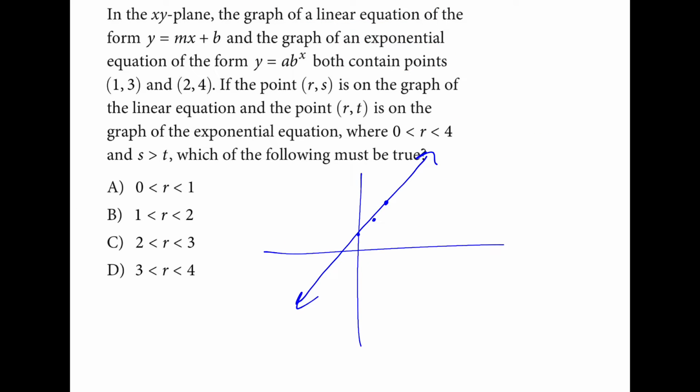We have a line, and then we have an exponential that between these 2 points, which are on both lines, we go above the line here, above the line here. They want to know when RS, for RS and RT, RS being on the linear and RT being on the exponential, when is S above T? When is the line above the exponential? And that is in this range here between 1 and 2.